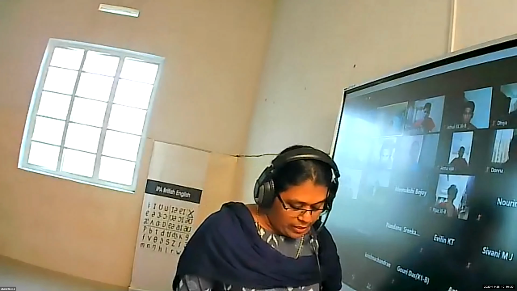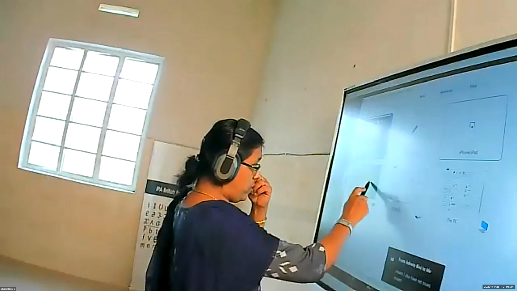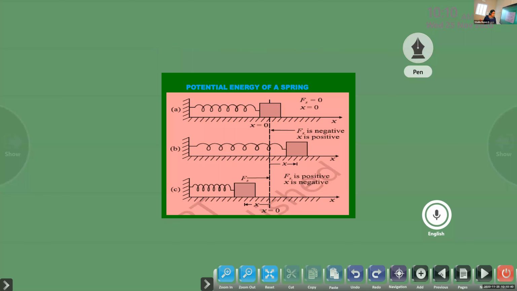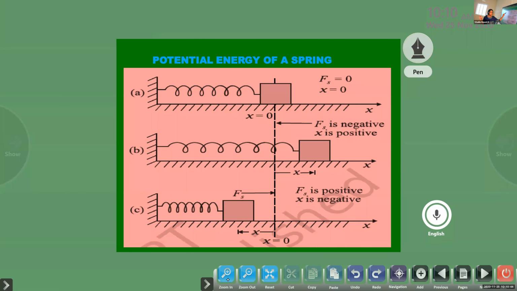So there are some important points regarding the potential energy of the spring. I am going to repeat the same thing we have learned. This is the picture I showed you yesterday in the class. Clear? The first picture is the equilibrium position. When there is no compression, no extension, the spring force is 0 and the displacement is 0, then we can say they are in equilibrium position.